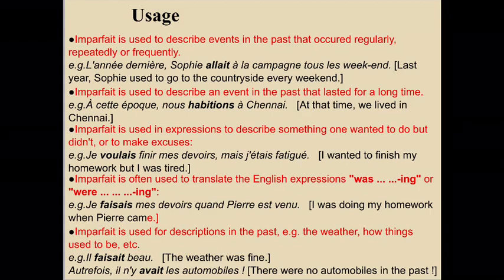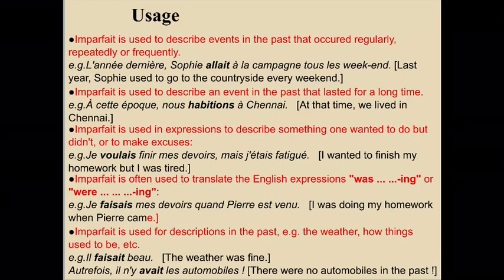Thirdly, imparfait is used in expressions to describe something one wanted to do but couldn't, or to make excuses. For example, je voulais finir mes devoirs, mais j'étais fatigué. I wanted to finish my homework, but I was tired. So something that you want to do, but you couldn't do it. So all these excuses and wants of the past is conjugated in imparfait.